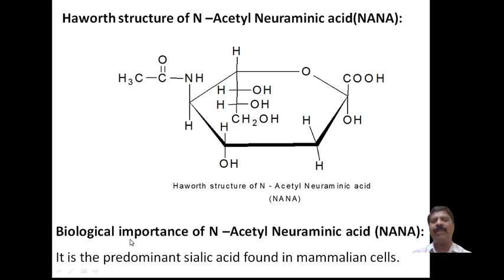Now coming to the biological importance of N-acetyl neuraminic acid. It is present in sialic acid, and it is found in mammalian cells. This compound will be present, and it imparts a specific role, and therefore it has biological importance due to its presence in mammalian cells.